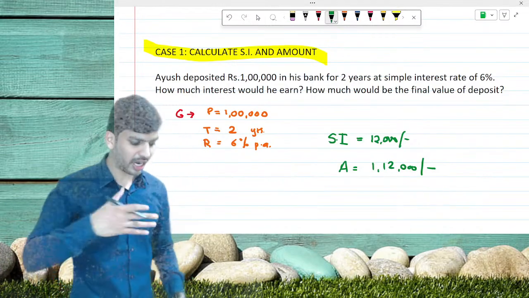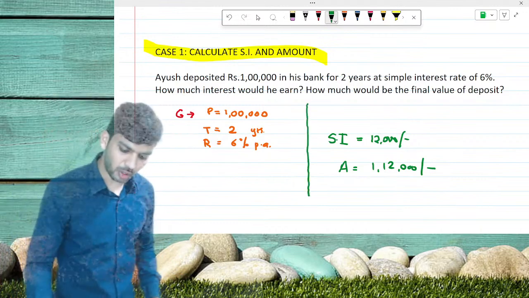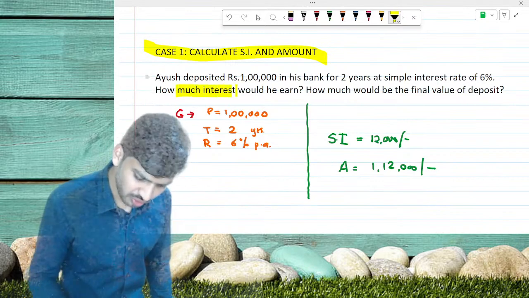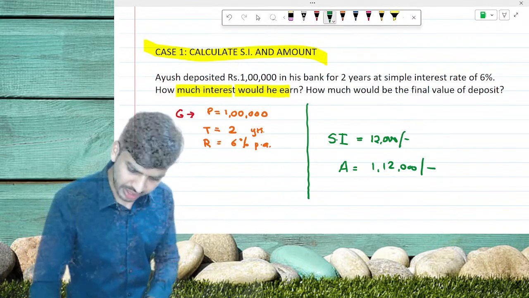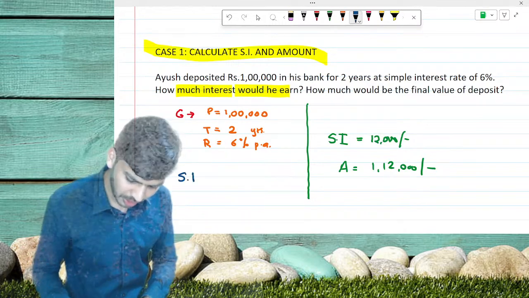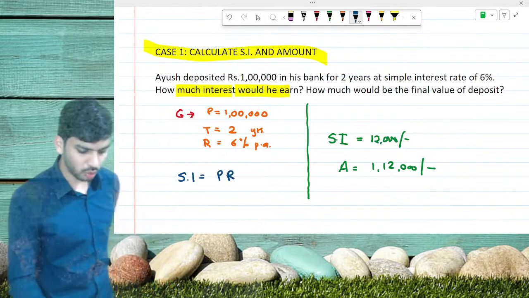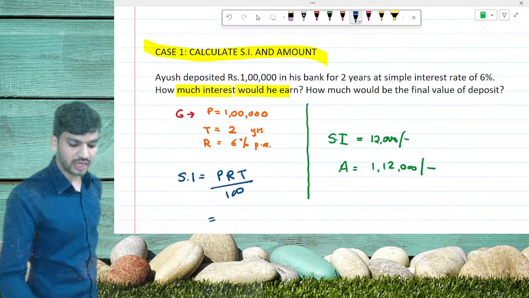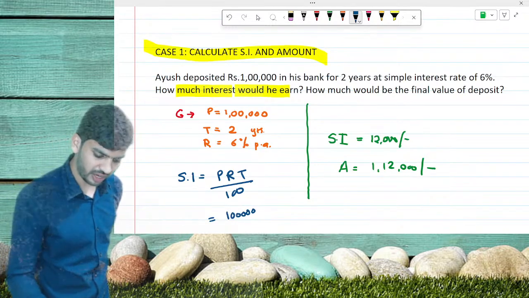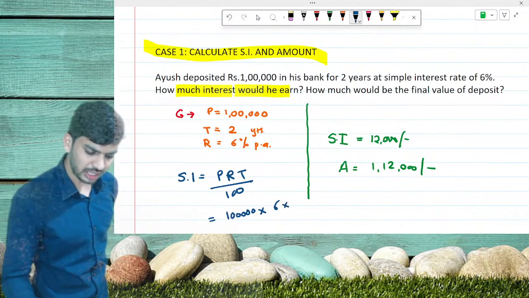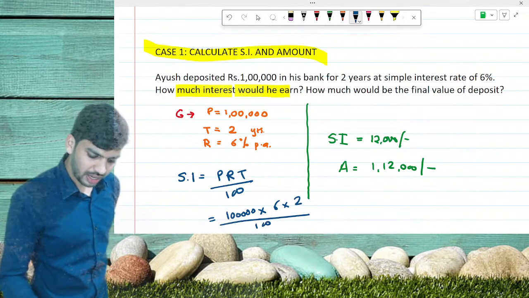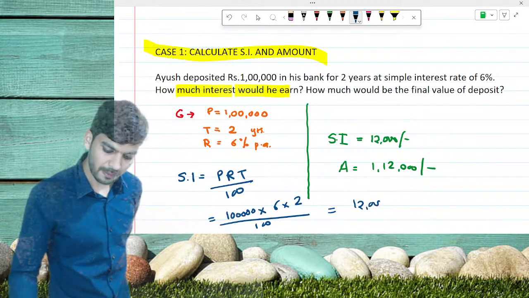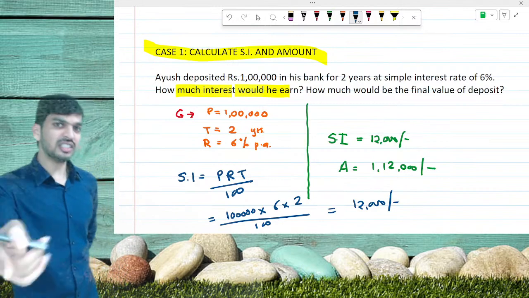Yes, I will do it one time. Okay, so they are asking what is the simple interest. The question given to us is how much interest would he earn? So the interest amount can be calculated by using the formula of simple interest, that is P into R into T divided by 100. We know the value of principal amount, that is 1 lakh rupees, into rate of interest is 6% into 2 divided by 100, and if you do these terms on your calculator, the final answer will be 12,000, and this is the interest that he has earned.